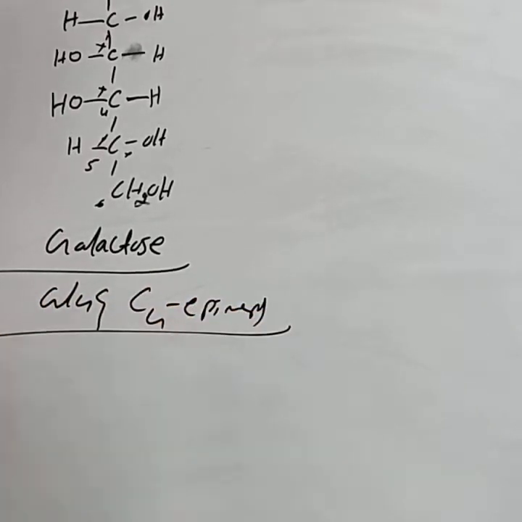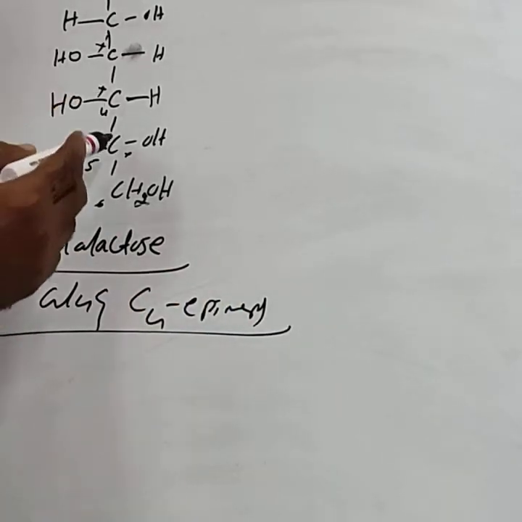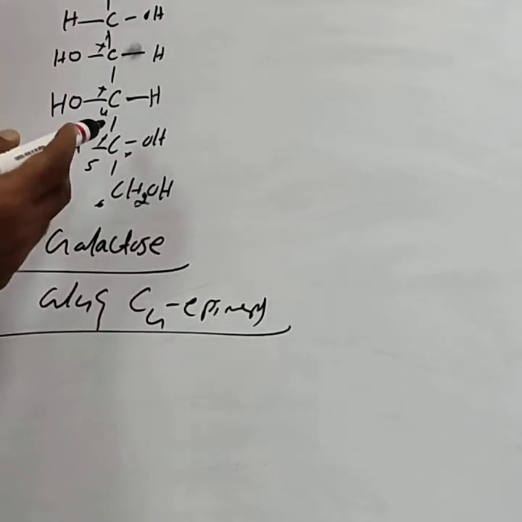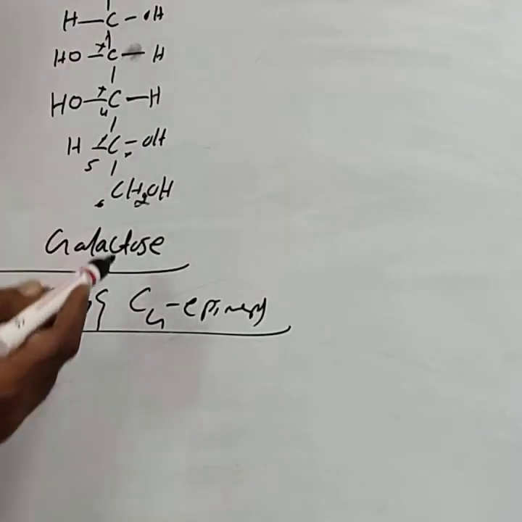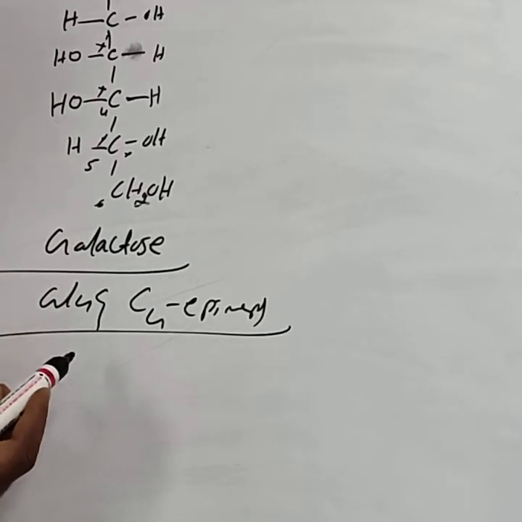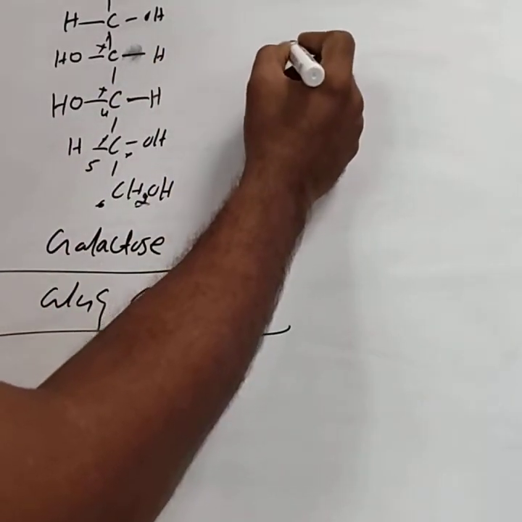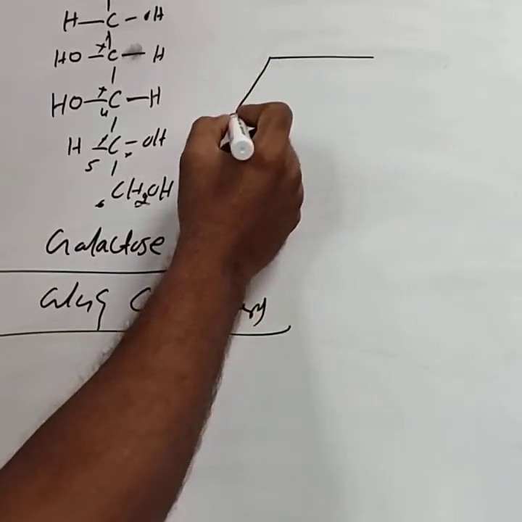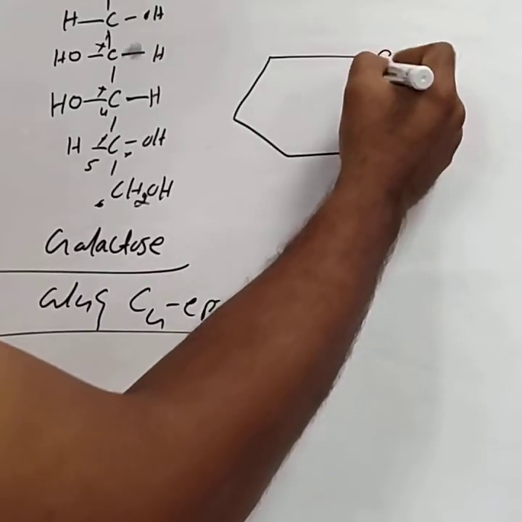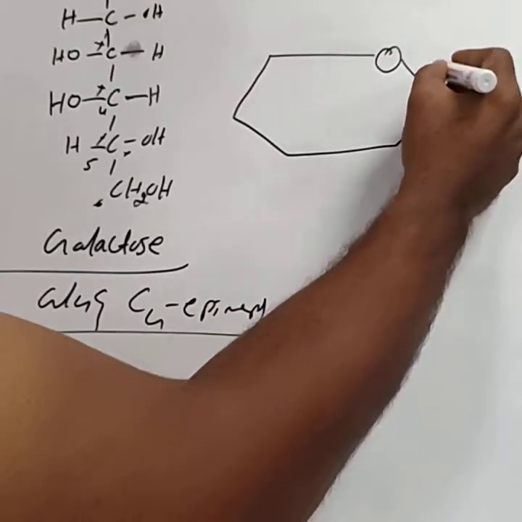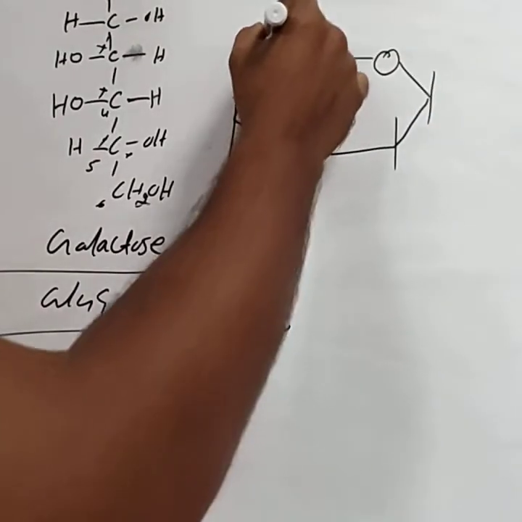In the last class we discussed epimers also. Other than the anomeric carbon atom, if the OH group configuration on any other asymmetric carbon atom is different, then they are called epimers. Glucose and galactose are called C4 epimers. Directly, I will consider the Haworth structure of galactose. Galactose exists in a 6-membered ring, just like glucose.